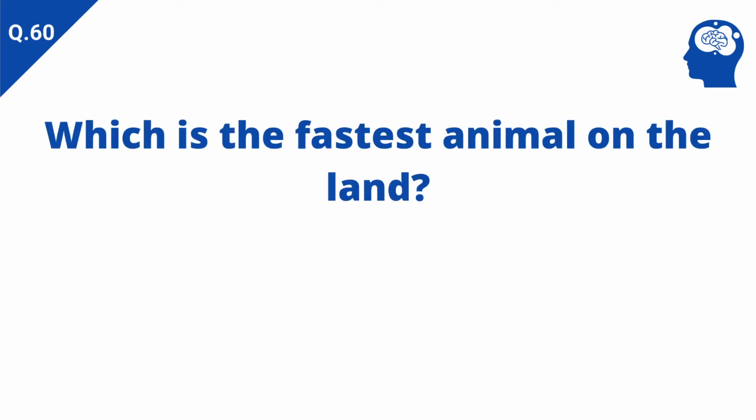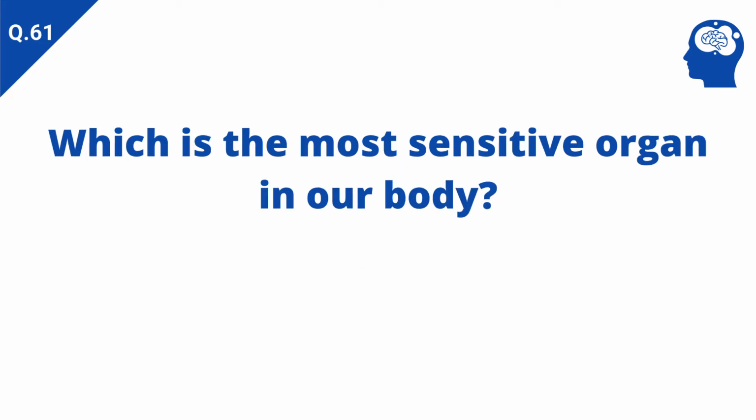Which is the fastest animal on the land? Answer: cheetah. Which is the most sensitive organ in our body? Answer: skin.